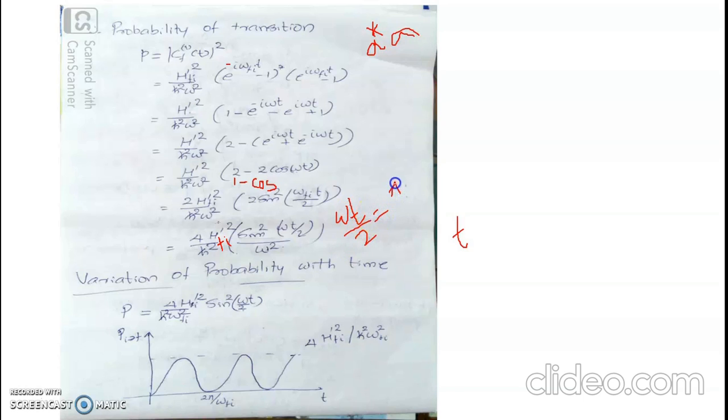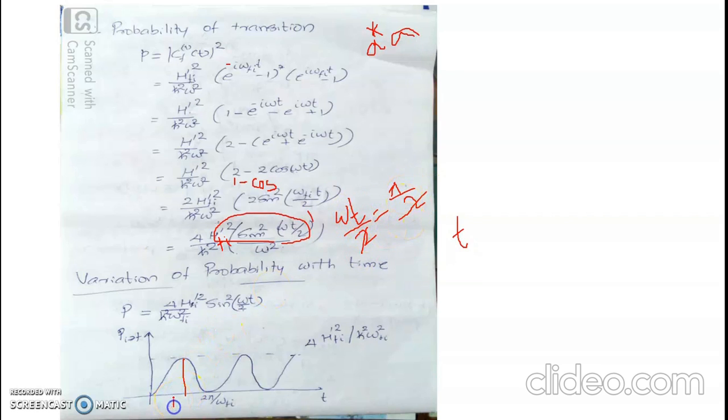Then this sin omega t by 2 is sin pi by 2, which is 1. When sin pi by 2 is 1, sin square omega t by 2 has its maximum value, 1 square, which is 1. Then the probability will be maximum and is 4 h prime square by h cross square omega square. And this corresponds to that duration or instant of time. This instant of time you can evaluate from this equation. 2 vanishes, omega t equal to pi, or t equal to pi by omega.